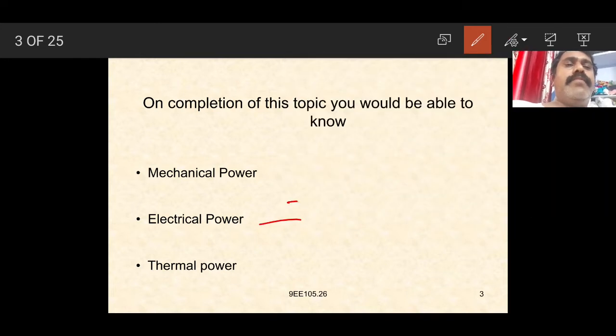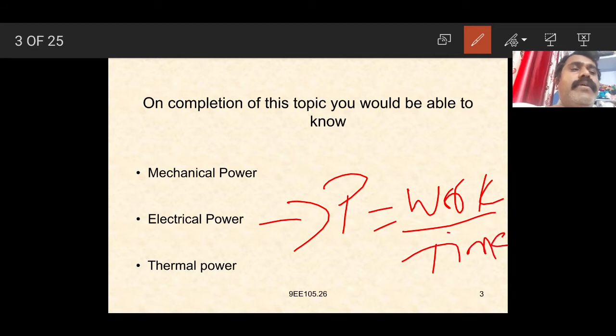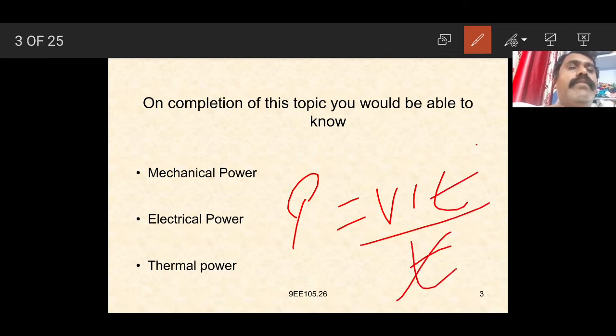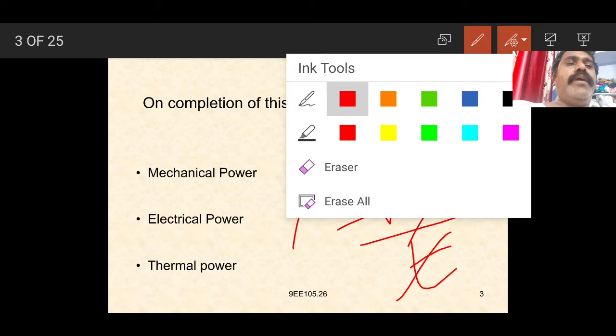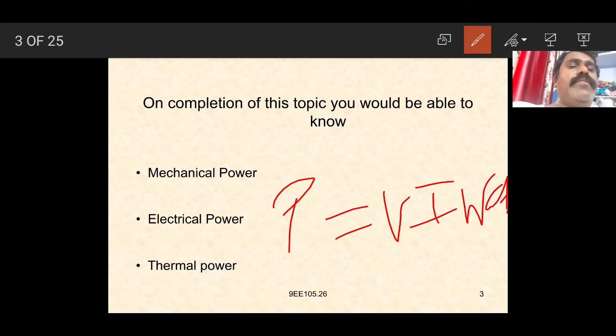Electrical power, denoted by P, is the work done in the electrical system divided by the time taken, that is the time T. So P is equal to work done by time taken. The work done in the electrical system is V into I into T divided by T. T and T will get cancelled, so P is equal to VI watts. The power P is equal to VI watts.